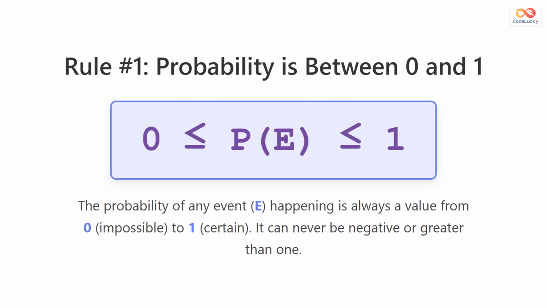This brings us to our first major rule. The probability of any event, which we can call E, must be a number greater than or equal to 0 and less than or equal to 1. This means a probability can never be a negative number, and it can never be greater than 1.